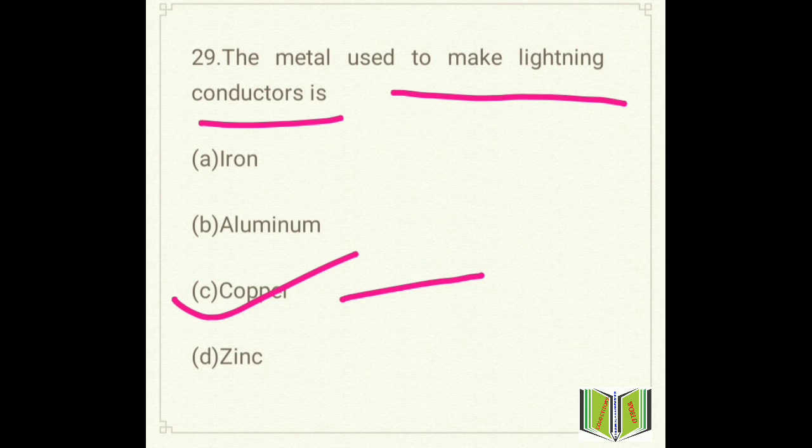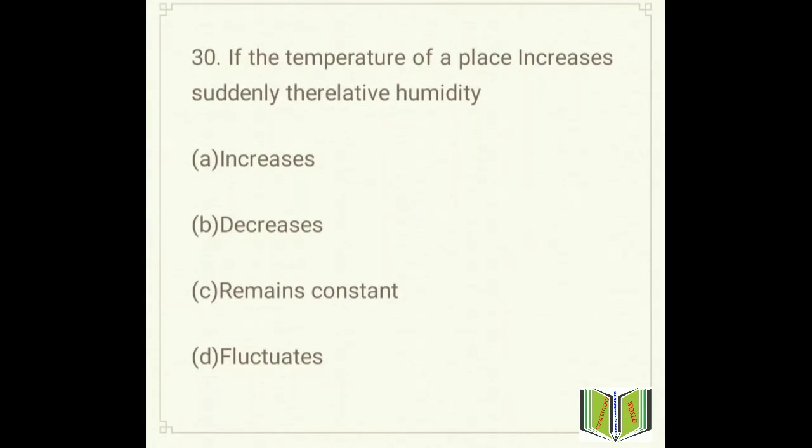Okay, so move to the next question, that is question number 30, and today's last question. If the temperature of a place increases suddenly, its relative humidity will, option A, increase. Option B, decrease. Option C, remain constant. And option D, fluctuate. So here the answer will be option B, decreases. If the temperature increases, the relative humidity will definitely decrease. Okay, so this was all about today's session.